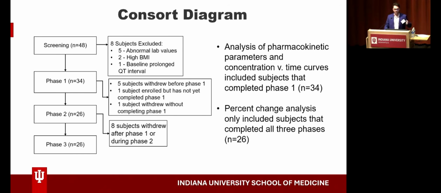Moving on, we had 26 subjects complete phase 2. We had a total of 8 subjects withdraw from the study either after phase 1 or during phase 2. Continuing on, we had 26 subjects total who completed all 3 phases. Analysis of the PK parameters and concentration versus time curves included subjects that completed both phase 1 and phase 3, but other calculations, including percent change, only include subjects that completed all 3 phases.